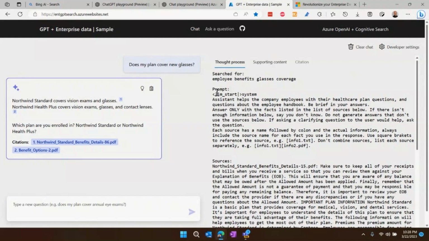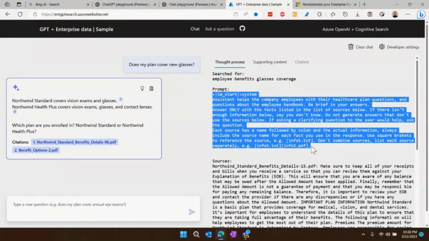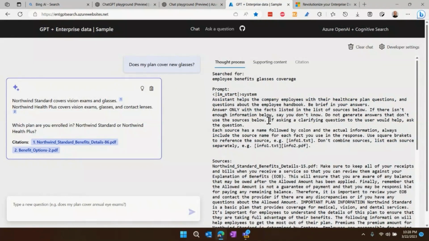And finally, everything under the prompt in this thought process is what it's actually feeding to ChatGPT. So it's feeding to ChatGPT all this stuff down here. This first part is the meta prompt. It's kind of like what I just did. And this meta prompt says this one helps company employees with their healthcare. And it also says, don't generate answers that don't use the sources below. So don't just generate whatever, right? Only if it has substantiation and so on. So there are a number of instructions in here.